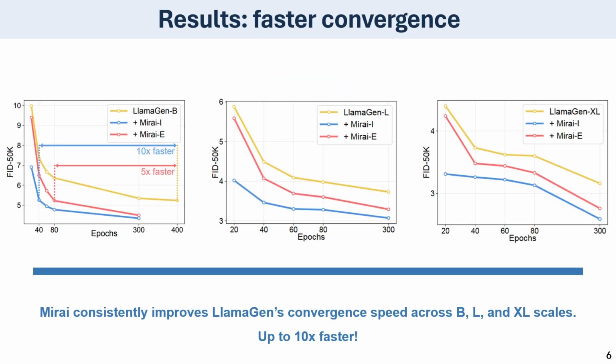Now let us look at the results. Mirai significantly accelerates convergence across LlamaGen B, L, and XL. Both Mirai-I and Mirai-E reach lower FID much earlier than the baseline. For example, on LlamaGen B, Mirai-I reaches baseline 400 epoch quality with only 40 epochs, achieving up to 10 times faster convergence. This shows that Foresight alignment provides a more informative training signal for visual AR.